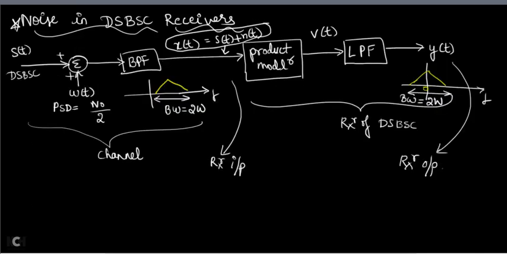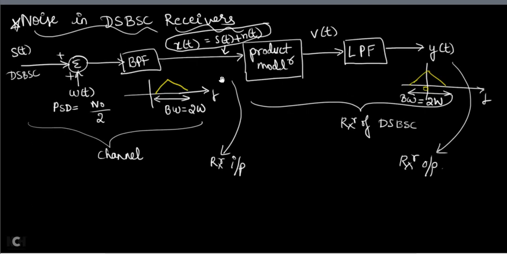Now let us start deriving the equation. So this is your receiver, DSBSC receiver. For this DSBSC receiver, we are going to find the figure of merit, whether the figure of merit is high or whether the figure of merit is low. That we are going to find out.